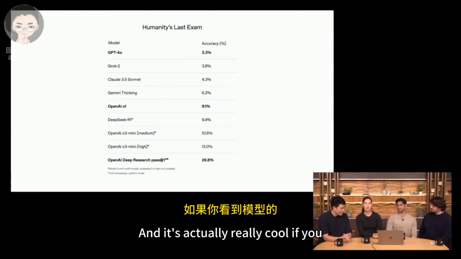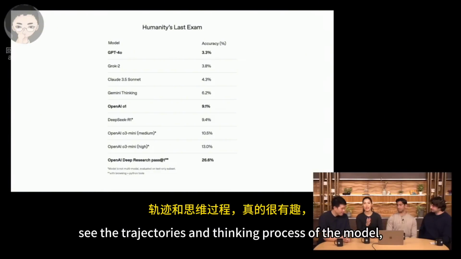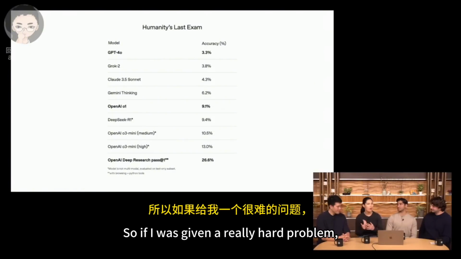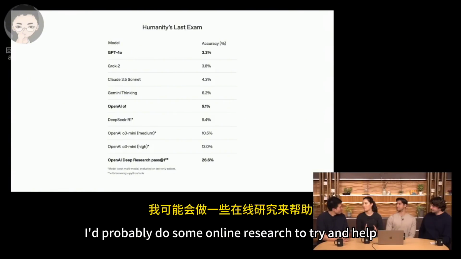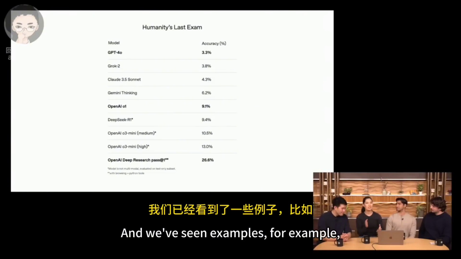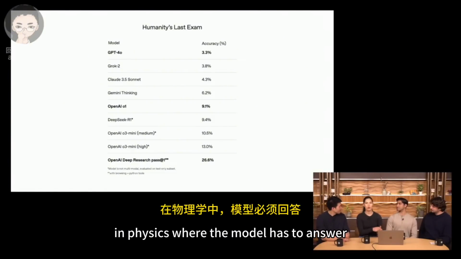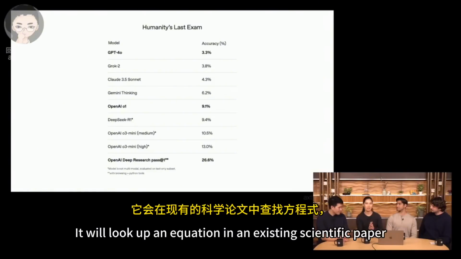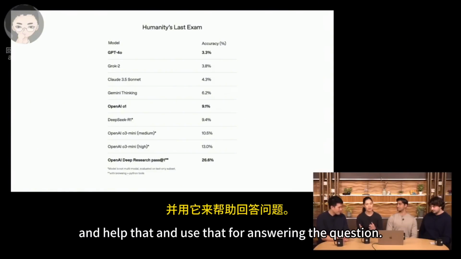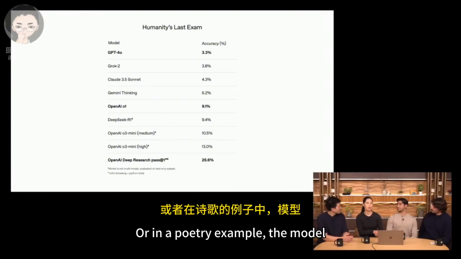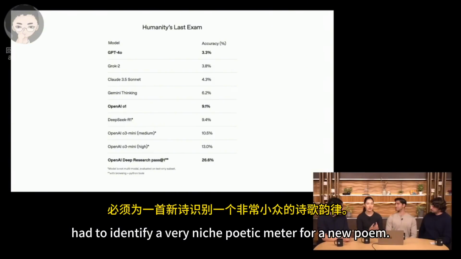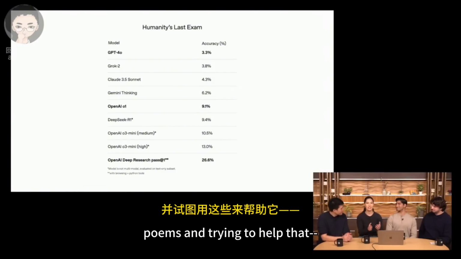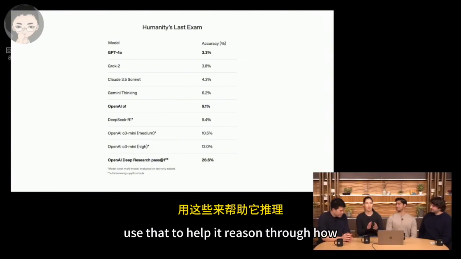And it's actually really cool if you see the trajectories and thinking process of the model, because it's very similar to how a human would solve a problem. So if I was given a really hard problem, I'd probably do some online research to help me figure out the answer. We've seen examples, for example, in physics, where the model has to answer some hard calculation. It will look up an equation in an existing scientific paper and use that for answering the question. Or in a poetry example, the model had to identify a very niche poetic meter for a new poem. And so we saw it looking up examples of other existing poems and using that to help it reason through how to get to the answer.